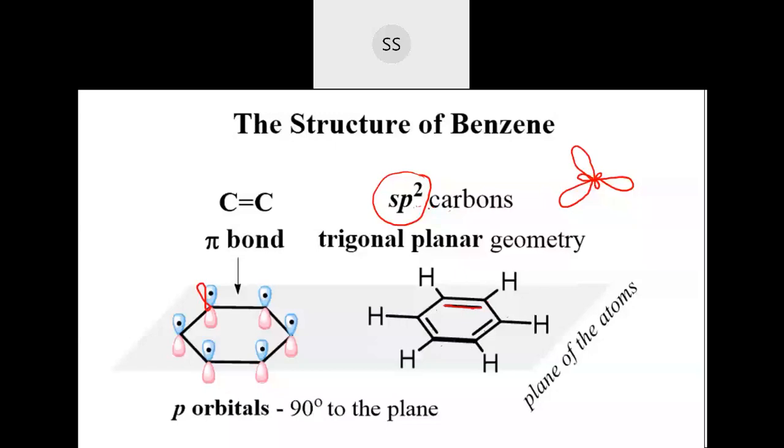But there will be one more orbital, no? Because carbon has four orbitals in the outermost shell: one s orbital and three p orbitals. Only two p orbitals are utilized. So there is one more p orbital which is unhybridized, like this. You can see the diagram here, the blue and the pink one.